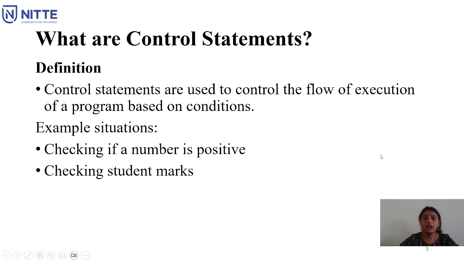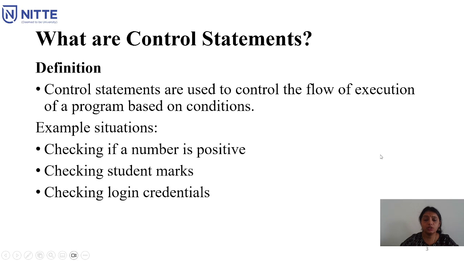As you can see, there are multiple conditions: first class, second class, distinction, or failed. To check these multiple conditions, you will also be using control statements.